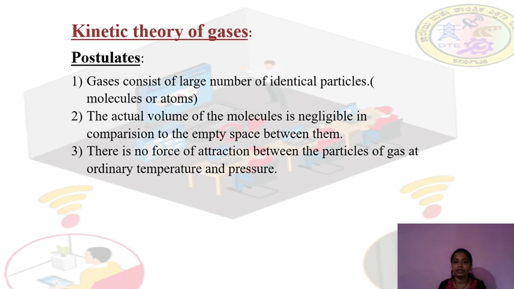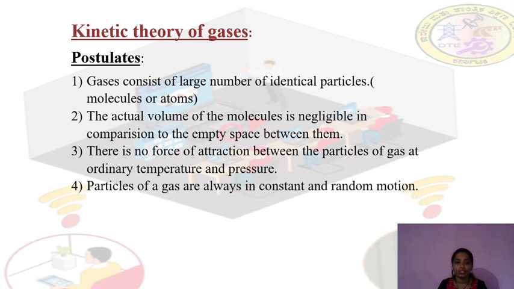At ordinary temperature and pressure, there is no force of attraction between the particles. Next, fourth one, the particles of gas are always in constant and random motion. They are moving, but in a constant and random motion.